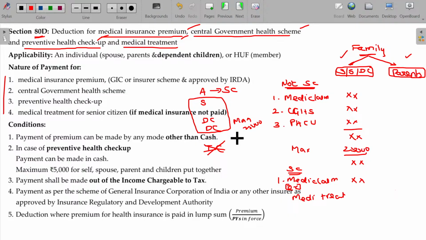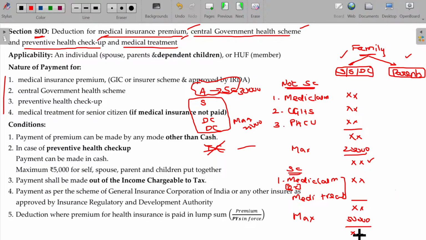Thereafter, any mediclaim premium paid or medical treatment paid for the senior citizen, probably around 25,000 or 30,000. Assume it is 30,000 rupees. You have to add these two, and after adding these two, the maximum deduction is only 50,000 rupees.